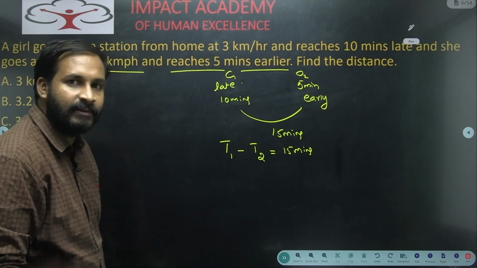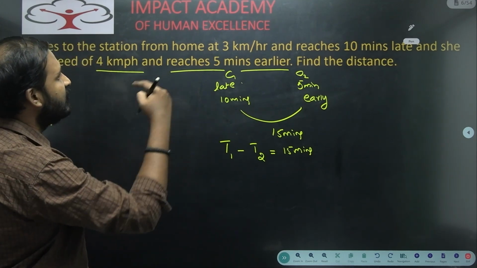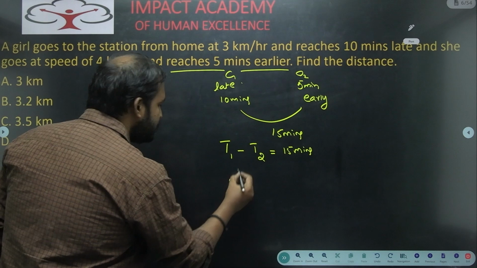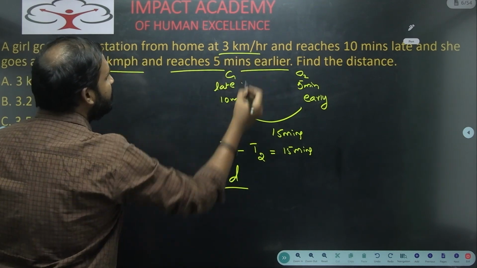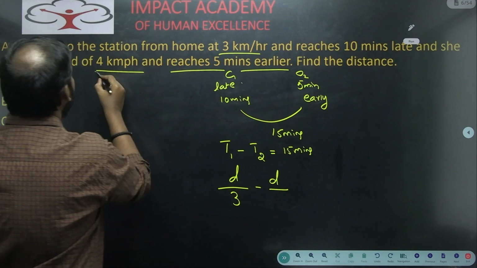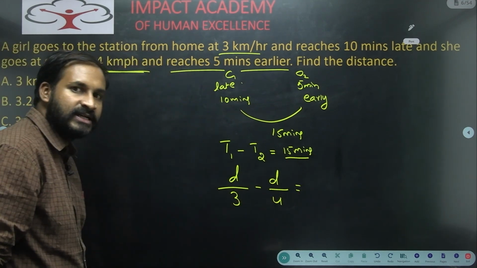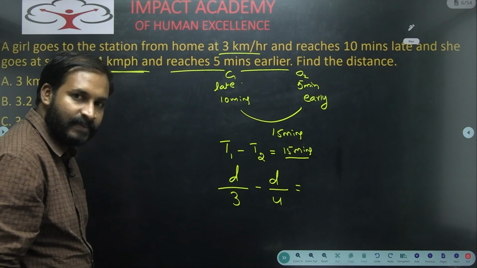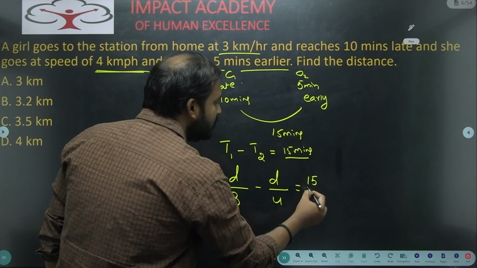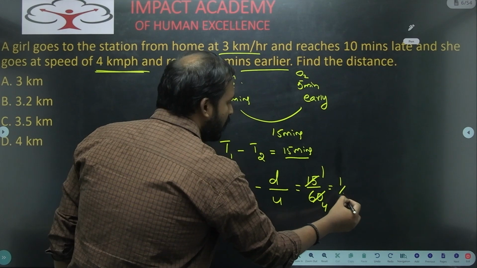What is the formula for time do we have? Time formula is distance by speed. Distance, that is the thing we need to calculate here. Distance by, in first case, what is our speed? 3 kmph, minus d by, in second case, what is our speed? 4 kmph. So that is equal to, actually this is 15 minutes, right? And the speeds are in kmph, so we will convert that into hours. So 15 by 60, it becomes 1 by 4 hour.